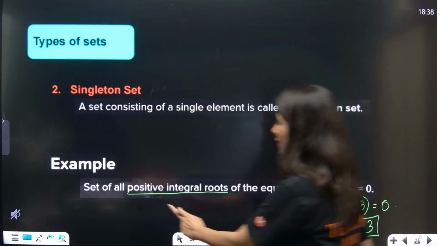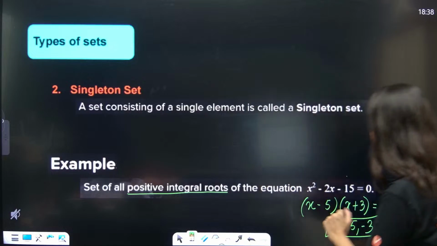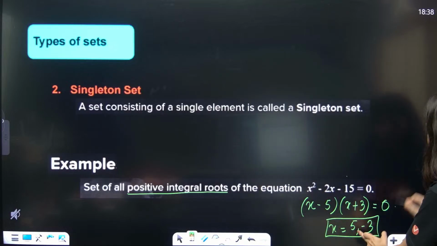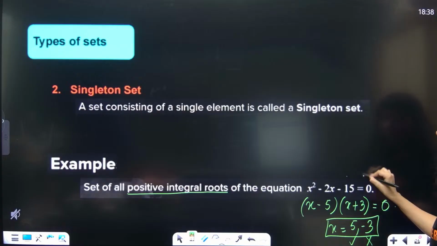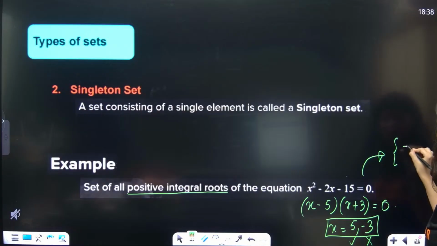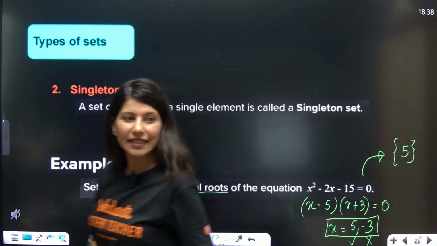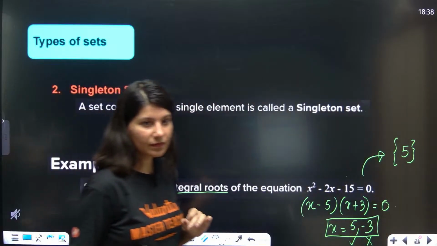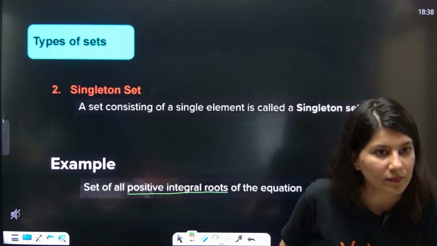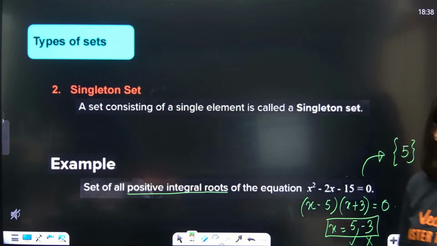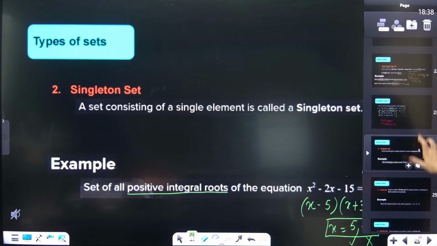As per the question, the set of all positive integral roots. Positive integers, so minus 3 is rejected, plus 5 is accepted. So this is nothing but just 5. So this is a singleton set. Okay. Singleton set, everybody getting?